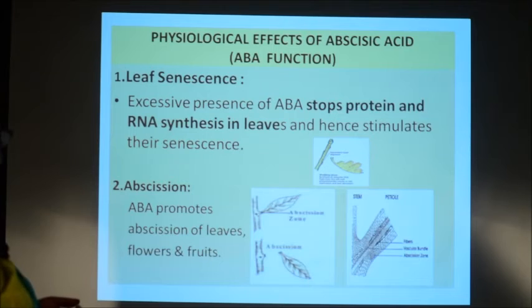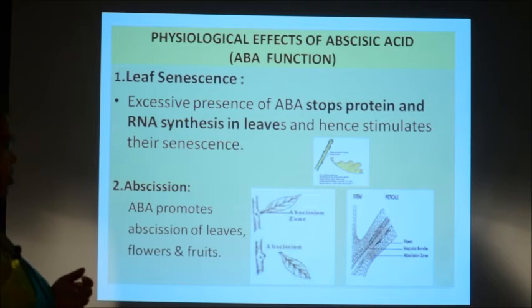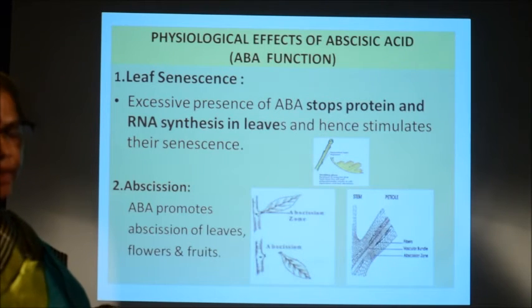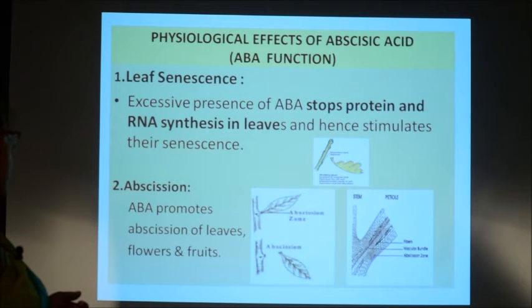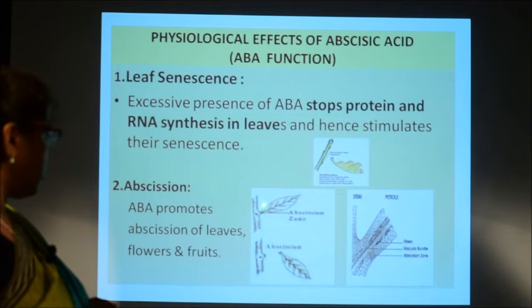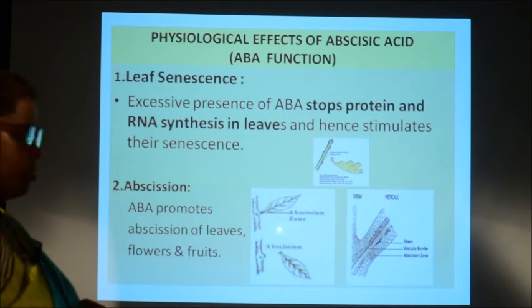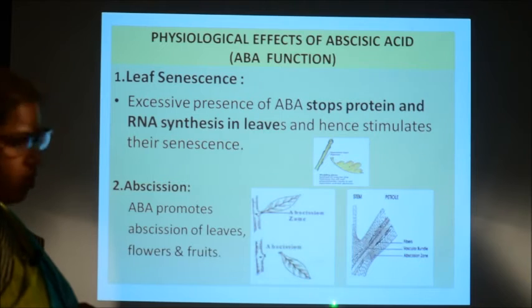And it also helps in abscission. The name abscisic acid is derived from this word abscission actually, because it mainly helps in abscission or falling of the plant parts like leaves, flowers and fruits, by promoting the formation of an abscission zone. Here you see this is the leaf attached to the stem, and here an abscission zone is formed at the base of the leaf and the falling of the leaf occurs.